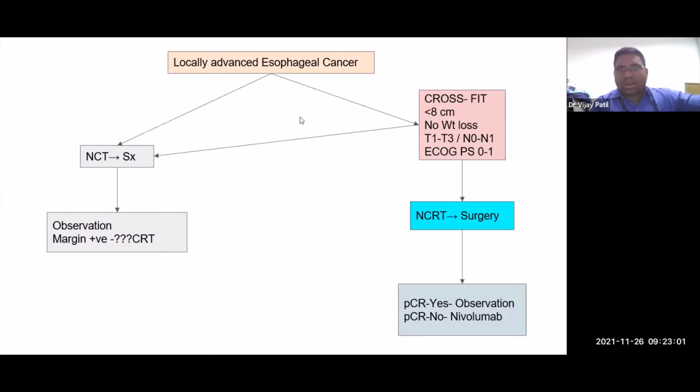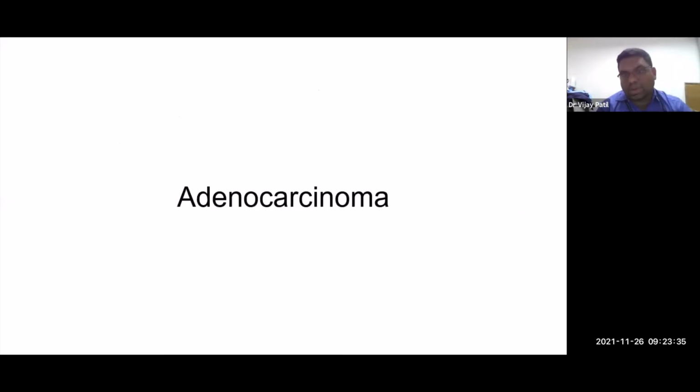So how would you go for a locally advanced esophageal cancer if it's in the thoracic region? I would see whether the patient is cross-fit, less than 8, no weight loss, mainly T2, and ECOG 1. And then if my setup is feasible, I would select NACTRT, surgery, pathological CR yes, observation, no, nivolumab. Or else I would take the patient for NACT and then do the surgery. Now the question is, what you do after the surgery? You could do observation, and if the patient is margin positive or has extranodal extension, whether you give adjuvant CTRT or not is a question which needs to be answered, and at present has been answered by Dr. Narona in a randomized study.